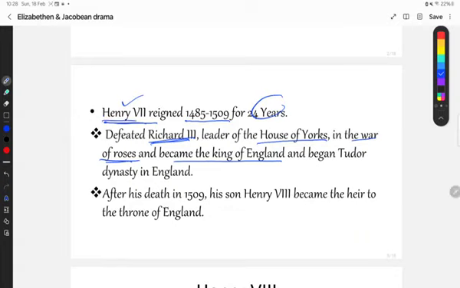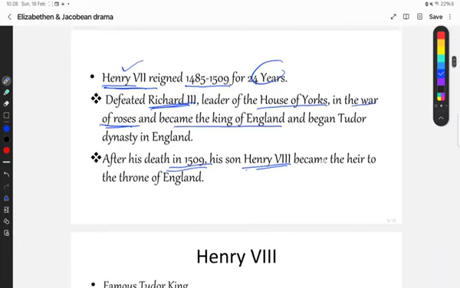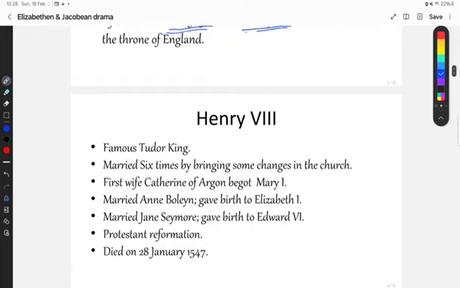After Henry VII died in 1509, his son Henry VIII became the king of England. Henry VIII became the successor of Henry VII. So let's know about Henry VIII.